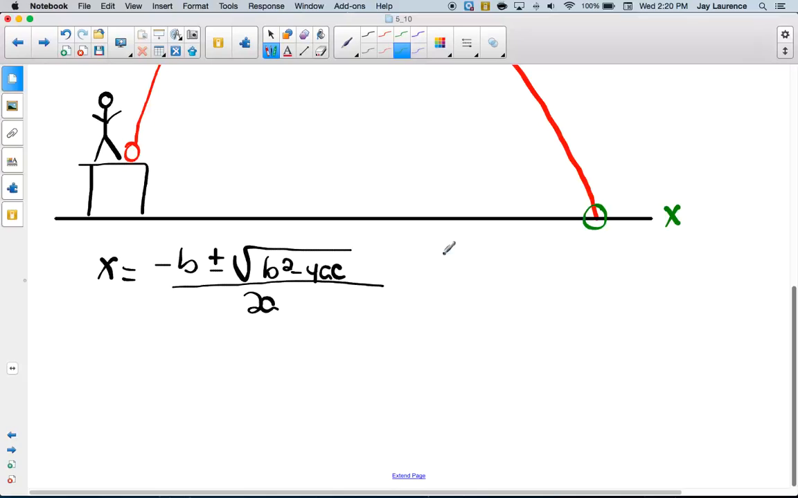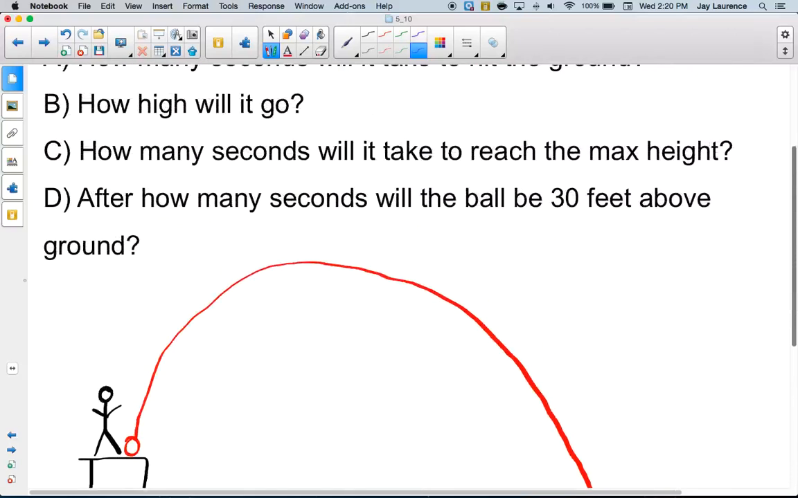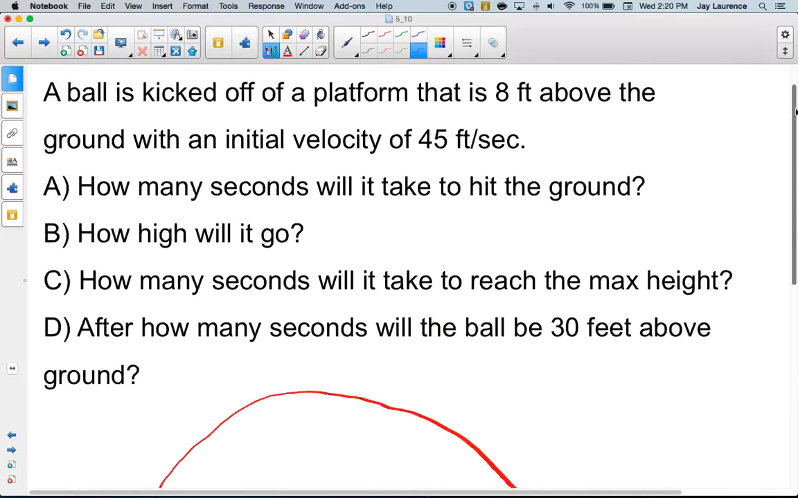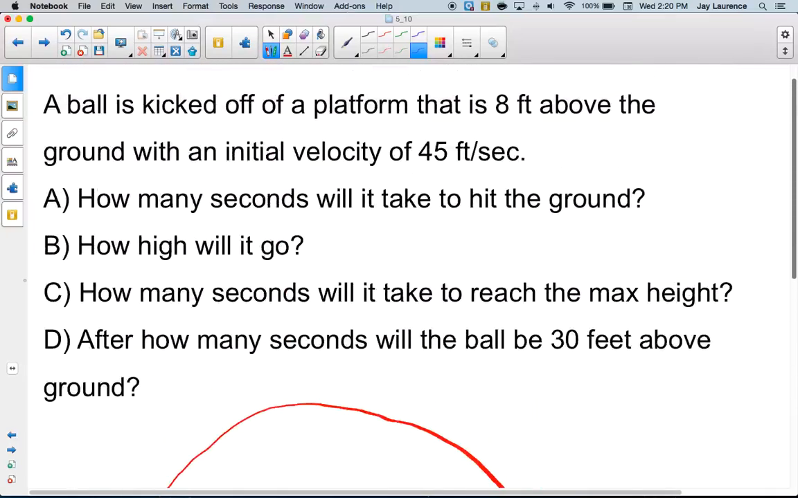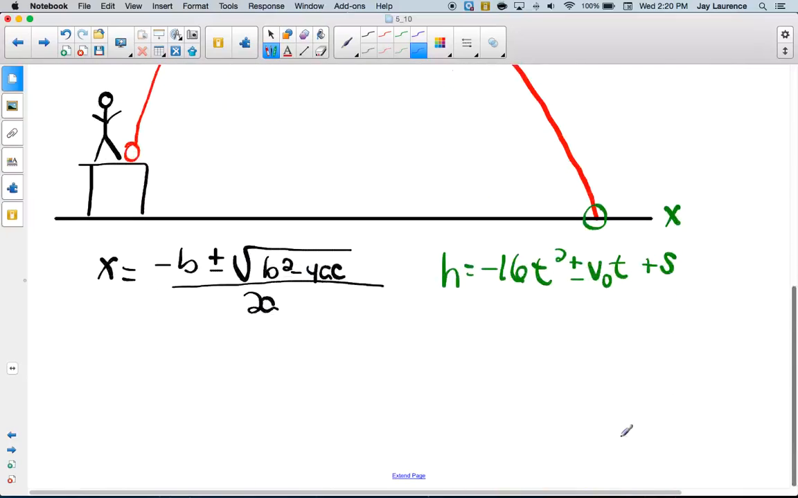Now, I can't use that until I create an equation. So my equation is of the form h equals negative 16 t squared plus or minus v sub 0 t plus s. And I remember what all those things stand for. If I don't remember, I'm going to look them up because we wrote them in our notebooks. Let's see, initial platform 8 feet above the ground, initial velocity 45 feet per second. So my initial equation is going to be h equals negative 16 t squared plus